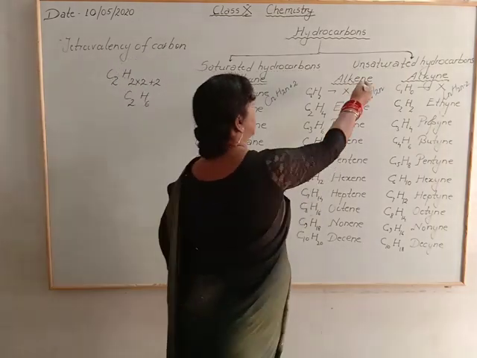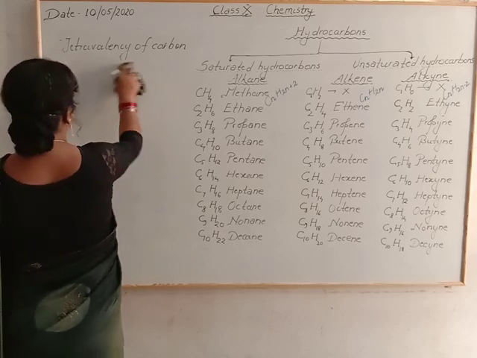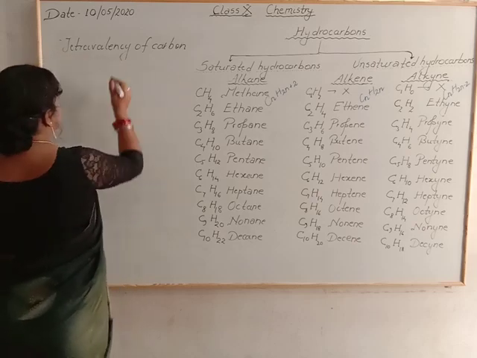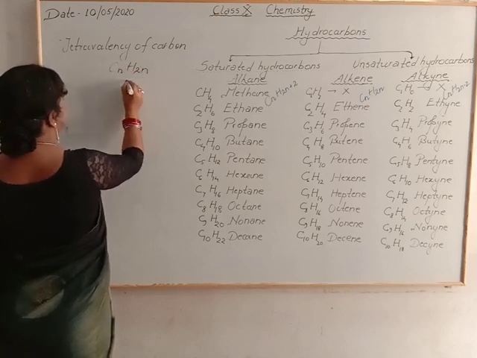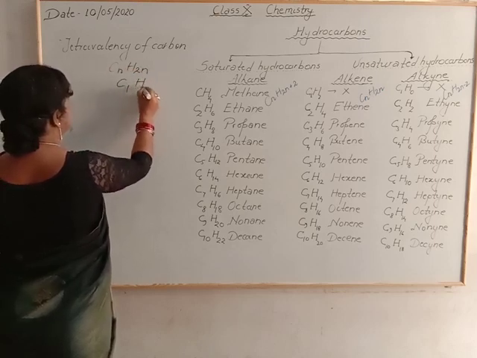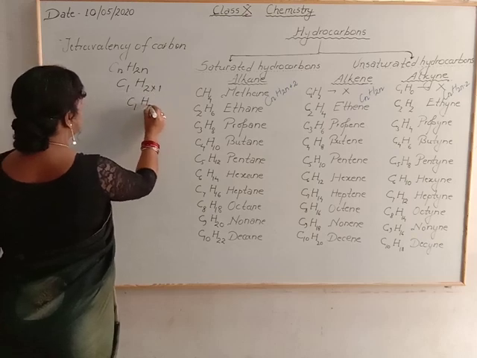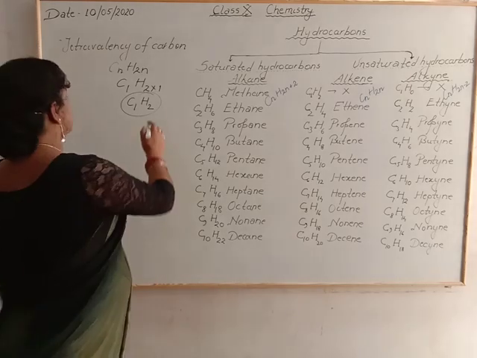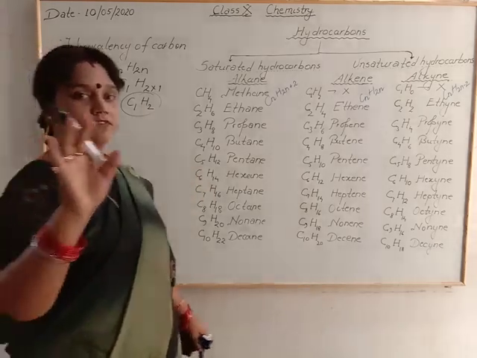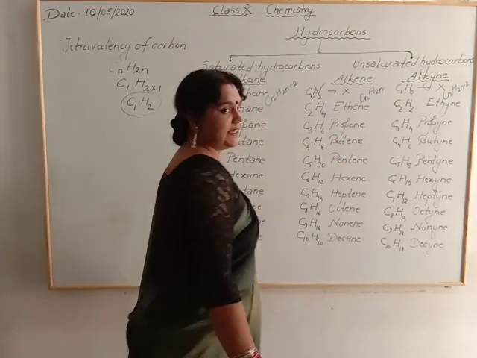Now come to alkene. The general formula is CnH2n. For the first member, n equals 1, 2 into 1. What will happen? C1H2. Here you can see the tetravalency is not fulfilled, so this is not the first member of alkene.